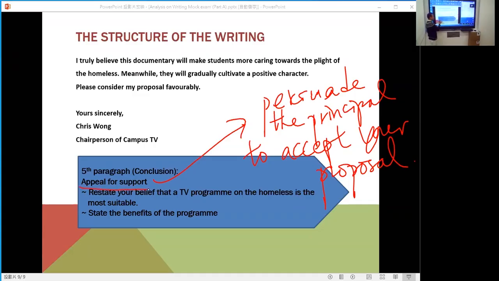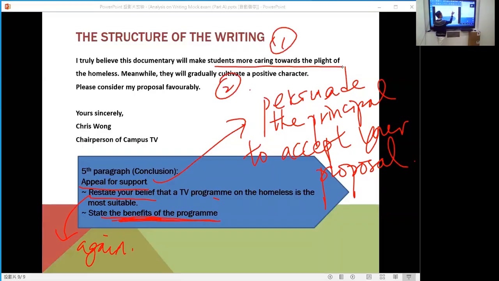You restate your belief. Restate means you state again, you say again, that this TV program on the homeless is the most suitable. So that means you need to mention all the benefits of the program. There are two benefits, benefit 1 and benefit 2: become more caring and cultivate positive character.